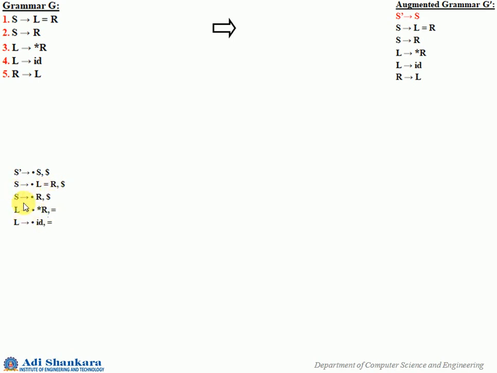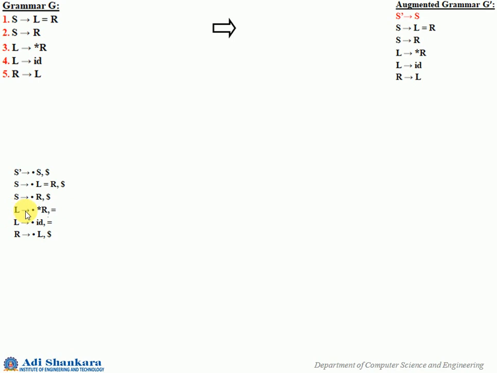Now we have to consider the next one, S gives dot R comma dollar. So since R is coming immediately after dot, you have to consider all those R productions also. Here we have only one production, that is R gives L. So it is R gives dot L, and the remaining whatever is there, for that you have to find the first. So that means here it is only dollar. So R gives dot L comma dollar. So that is what it is coming. So for S gives dot R comma dollar, you have found all those closure.